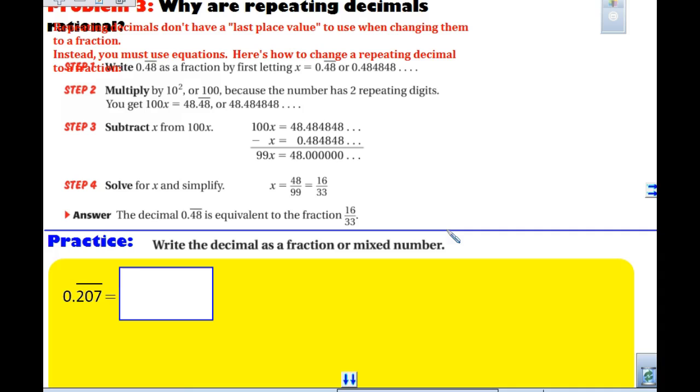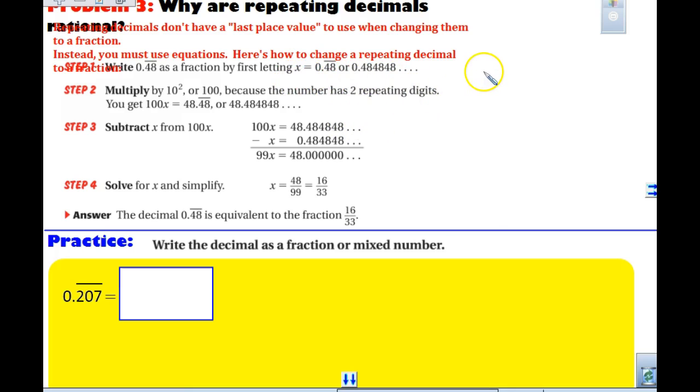repeating decimals, reading that. Repeating decimals don't have a last place value. Use when changing them to a fraction. Instead, you must use the equation. Here's how to change a repeating decimal to a fraction. So first, you're going to write 0.48 and put an x equals that, but you're going to write it out this way.